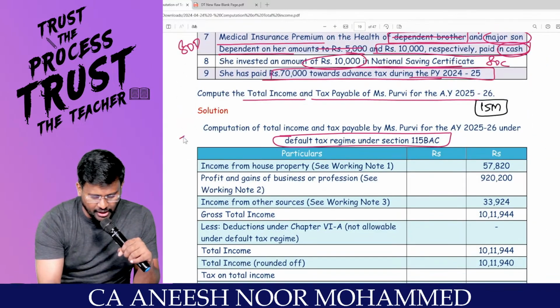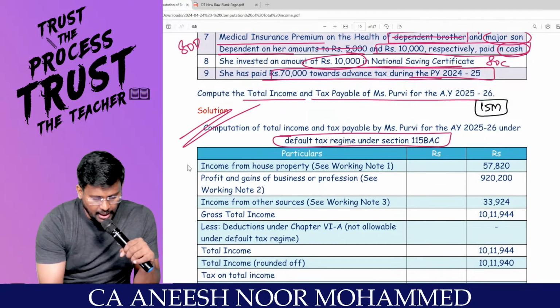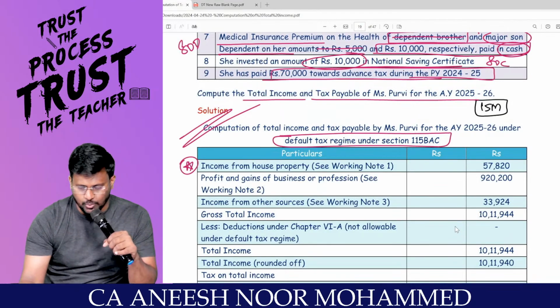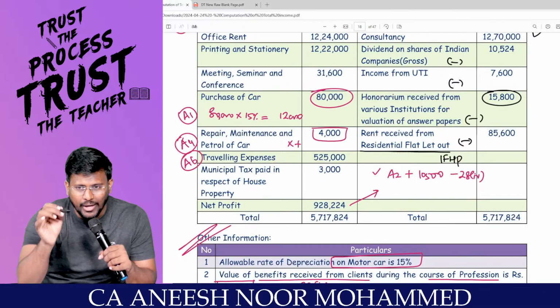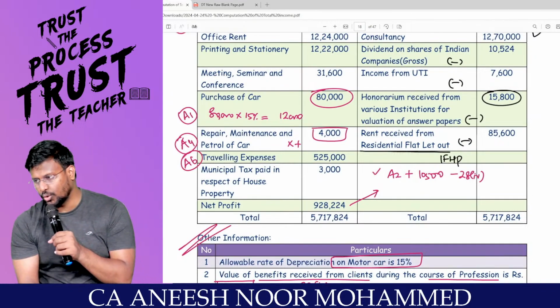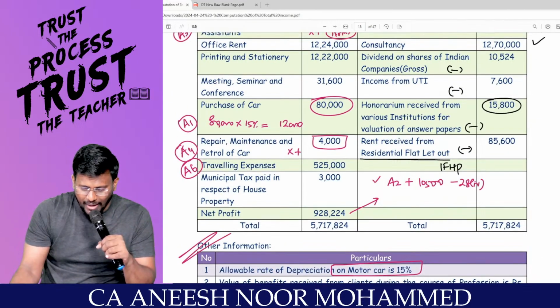Shall we calculate under the first, default tax regime? Number 1, income from what property? House property. You take your calculator and be with me. Whether even you are listening, calculator. What is the rent received?